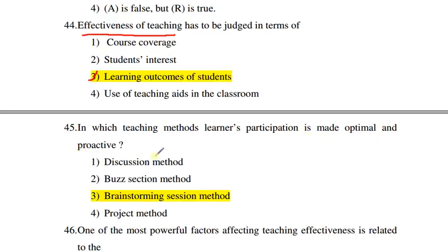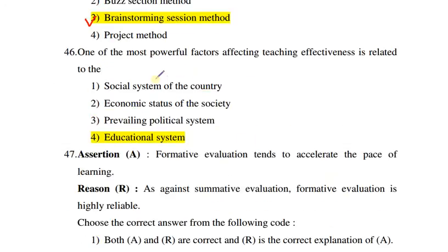Discussion method, buzz session method, brainstorming session method, project method. Correct option is third, brainstorming session method. Next question is, one of the most powerful factors affecting teaching effectiveness is related to the social system of the country, economic status of the society, prevailing political system, educational system. So the correct answer is 4, educational system.